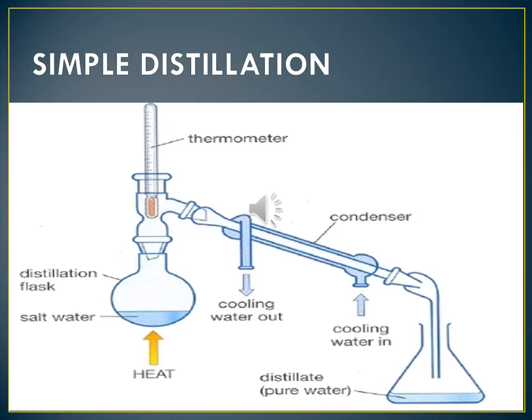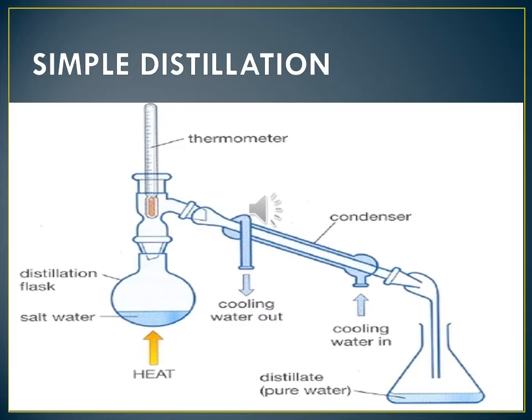The condenser cools the steam, and we get pure water. This is the simple distillation method. We can separate seawater also, and we can drink it.